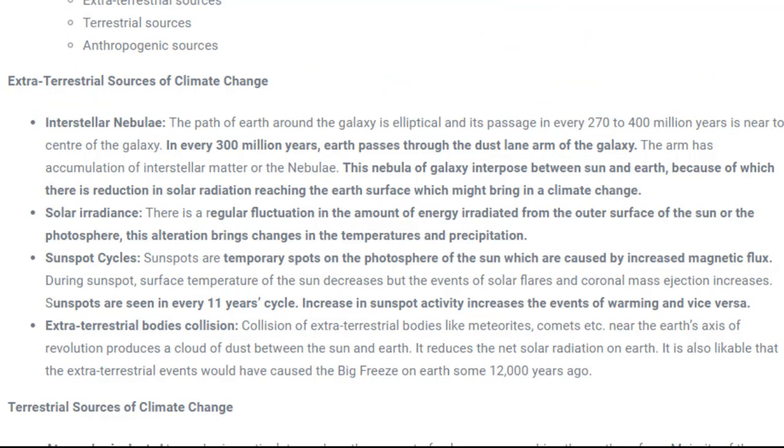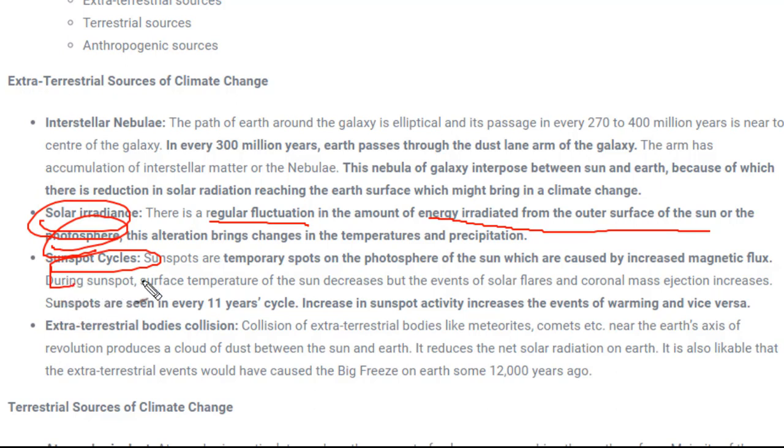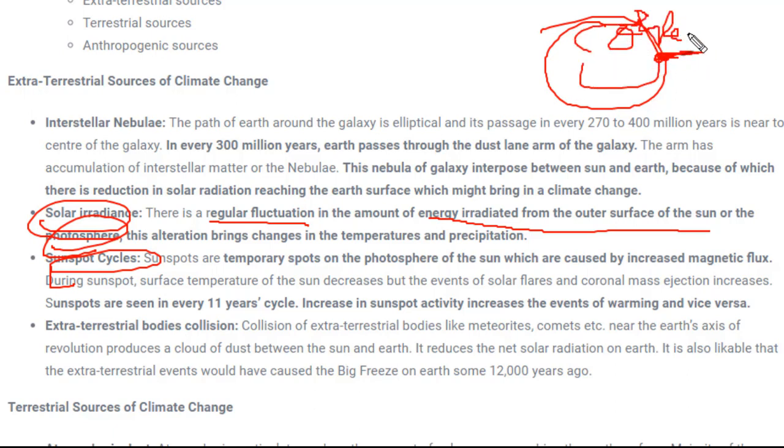Fine. Next is solar irradiance. Now solar irradiance is the regular fluctuation in the amount of energy irradiated from the outer surface of the sun, or the photosphere. Whenever there is a change in solar radiation, there would be a change in climate also. Now the sunspot cycle. So what are sunspots? Sometimes there is an increase in temperature at some point, but the temperature at the surface will reduce. When the temperature at the surface reduces, it will emit less solar radiation than in normal conditions. So this will also lead to climate change.